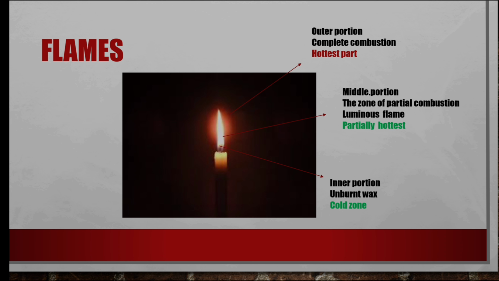If you keep the finger on the top, it's very, very hot, the hottest one, because it undergoes complete combustion. You keep the finger in the middle of that flame, you feel a little heat because it's partially hot. And if you keep it in the innermost one, it is the coldest zone because it is unburnt wax. Okay, these are the 3 zones in the flame of the candle.